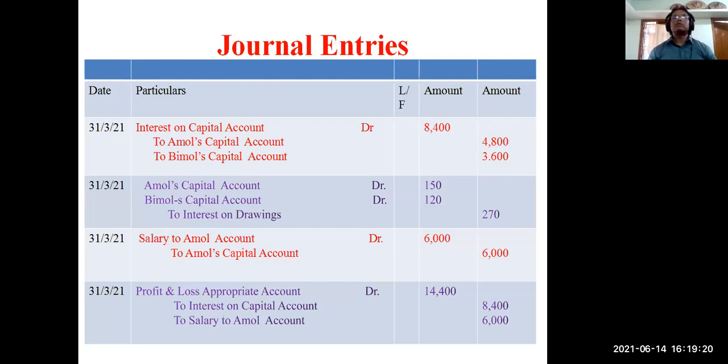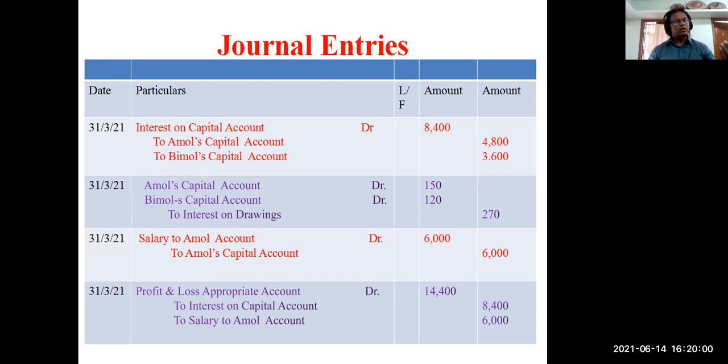Interest on capital account debit, total 8,400. To Amol's capital 4,800, that is 6% of 80,000, and to Bimol's capital account 3,600, that is 6% of 60,000. The total interest comes to interest on capital account debit, and partners' capital accounts are credit. See, that day I gave credit to partners' current accounts, but here I am giving capital accounts because we did not make any current account. Partners' capital accounts are fluctuating.